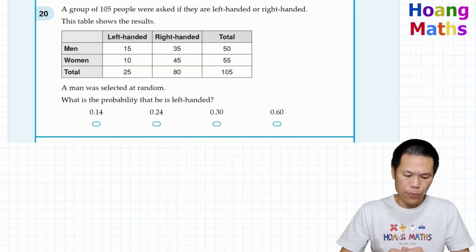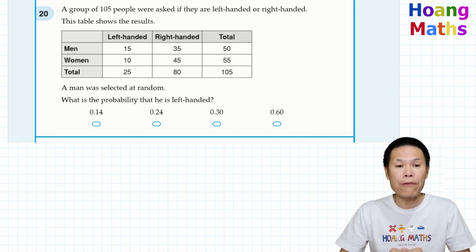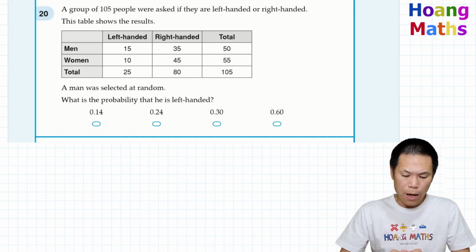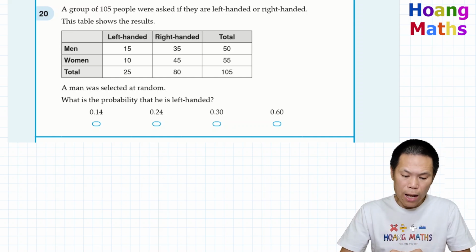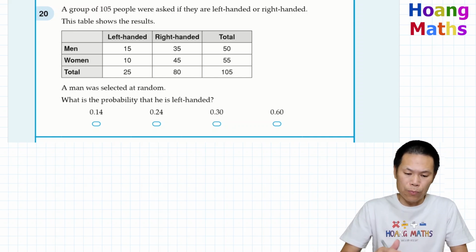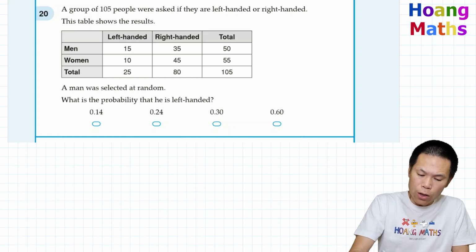Question 20. A group of 105 people were asked if they are left-handed or right-handed. A man was selected at random. What is the probability that he is left-handed? So keep that in mind. A man was selected at random, so we only select from the group of men.